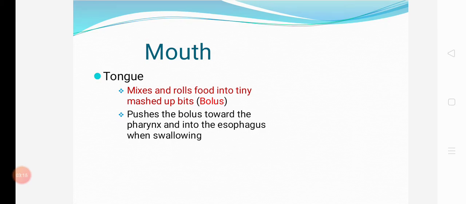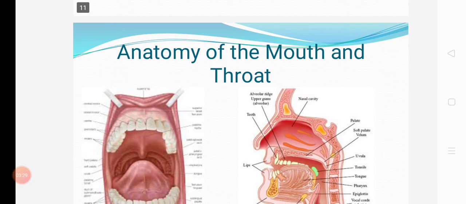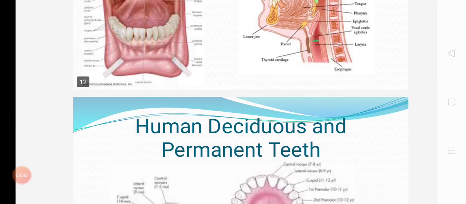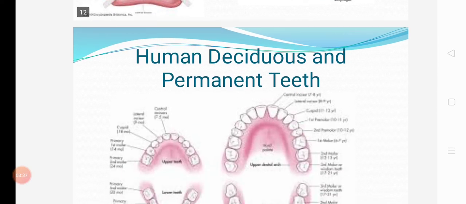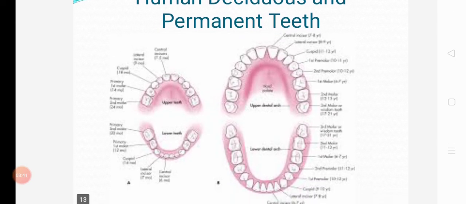The tongue mixes and rolls food into tiny mashed-up balls. It pushes the balls toward the pharynx and esophagus when swallowing. This is the anatomy of the mouth and throat. Human deciduous and permanent teeth. This is the diagram of the human teeth.